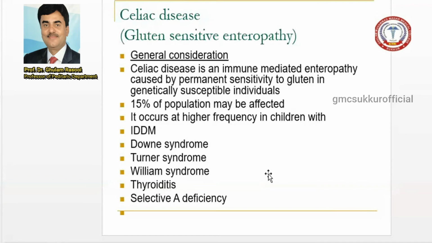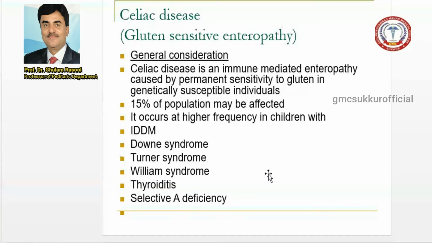you can advise the celiac workup. Now, Turner syndrome usually occurs in females, and this is XO, 45. This is a genetic disorder, and these females usually have a short stature and are associated with problems like celiac disease. Williams syndrome is also an abnormal syndrome, usually presenting with hypocalcemia and cardiac problems, and they need further evaluation for celiac disease.